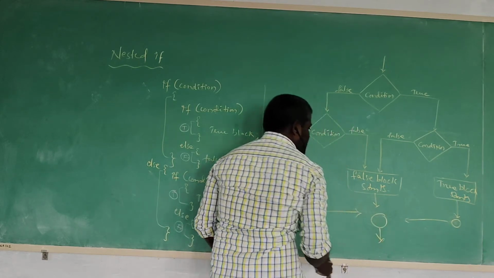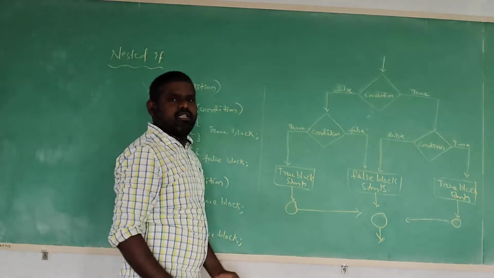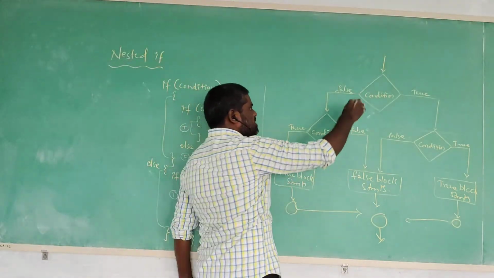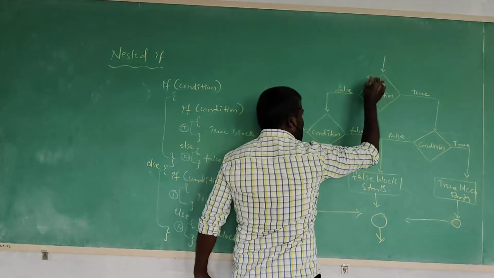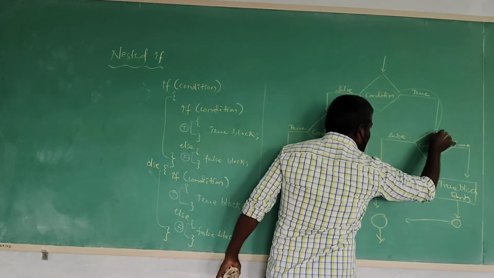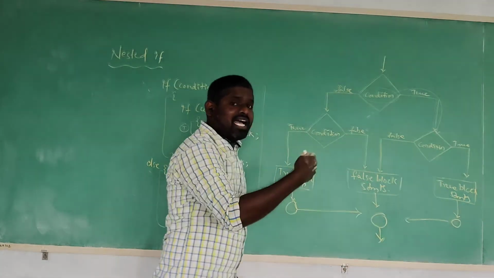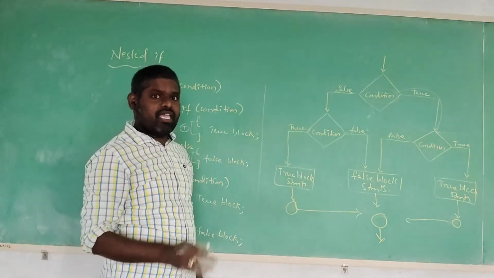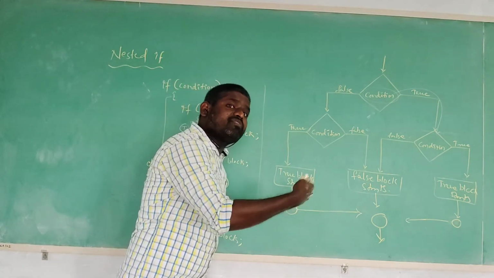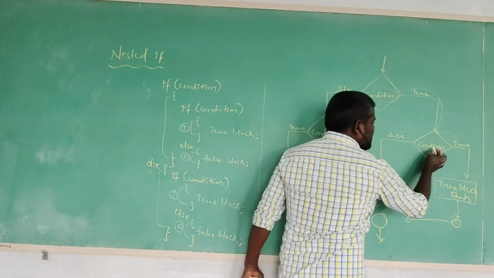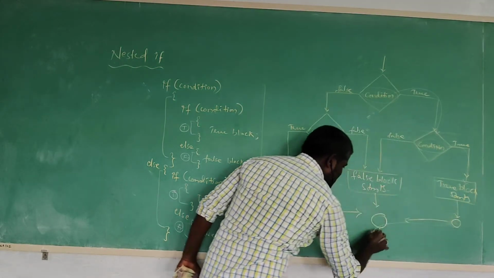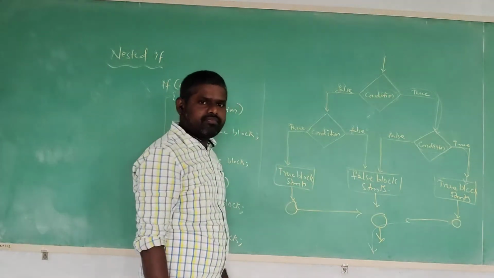So this is the usual normal flow chart. Then coming to the explanation. First, the outer if condition is verified. Maybe the condition is satisfied, then it is going to check the inner if condition. Maybe the inner if condition is also true, then it is going to execute the true block statement and the remaining statement in the program.